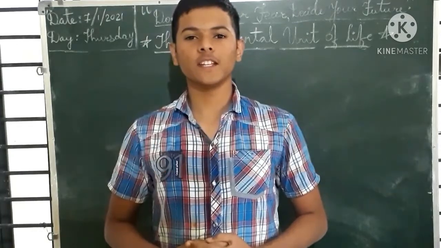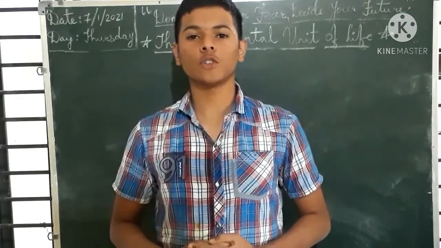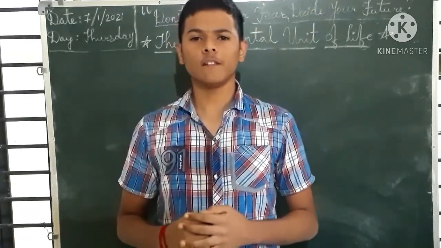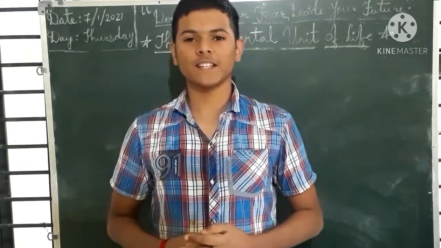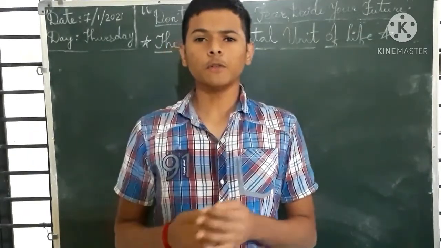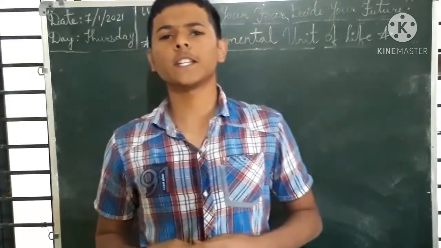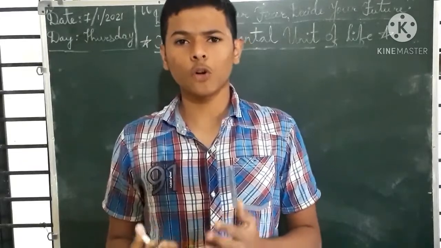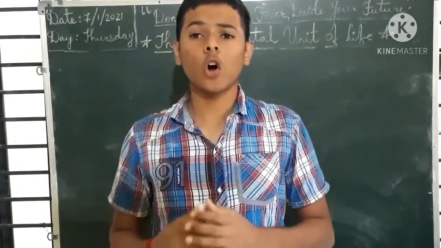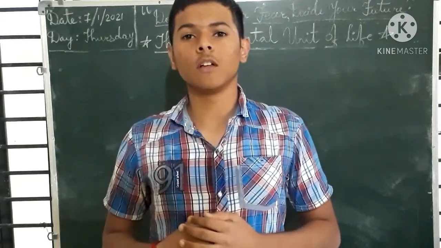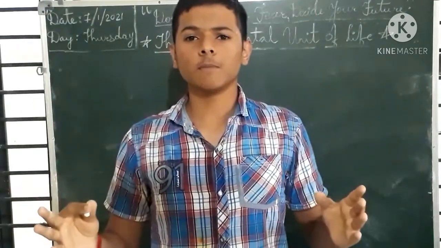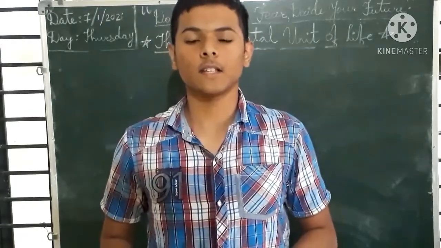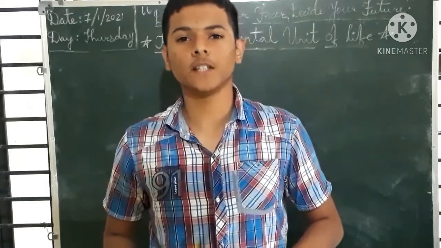Okay, so today in this session I will particularly talk about biology's first chapter, cell, which is the fundamental unit of all living organisms. So let's start today's session. Students, whenever you look around yourself, you see various kinds of organisms like plants, animals, insects, microorganisms. What do you think all these organisms are made up of? Yes, all these organisms are made up of a basic unit called cell. All these organisms are made up of cells only.